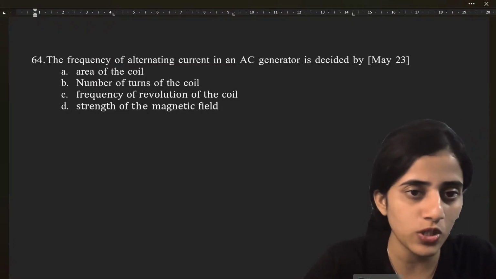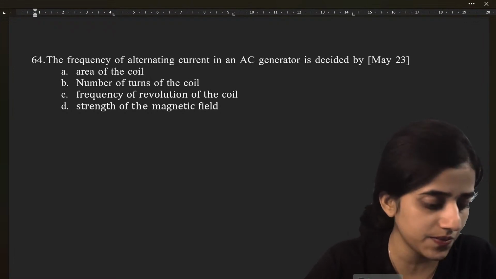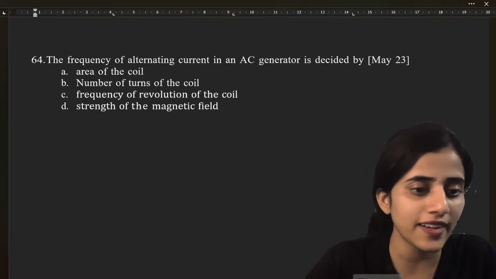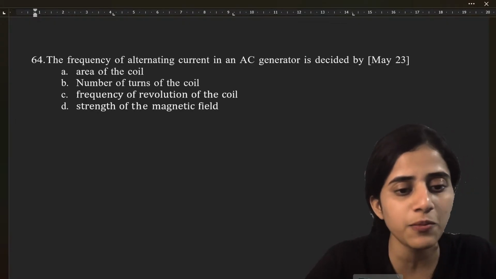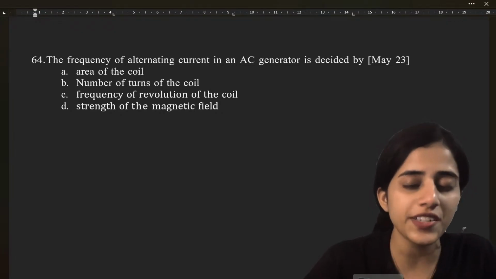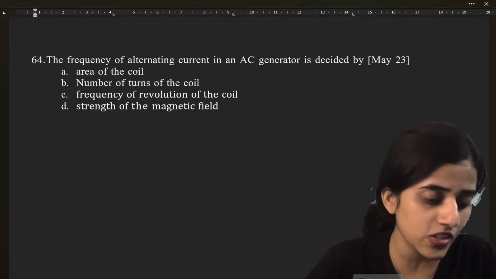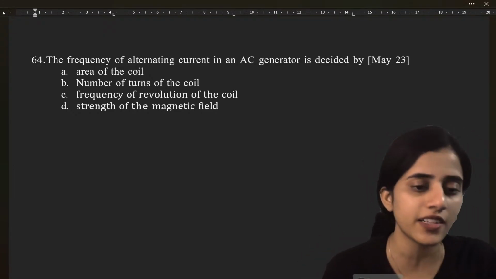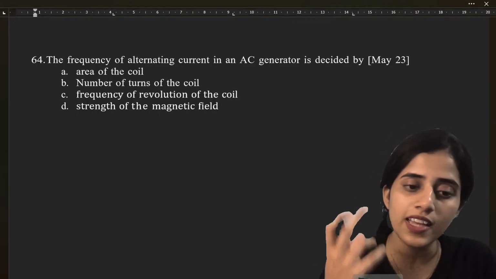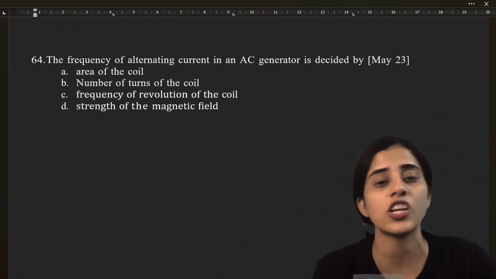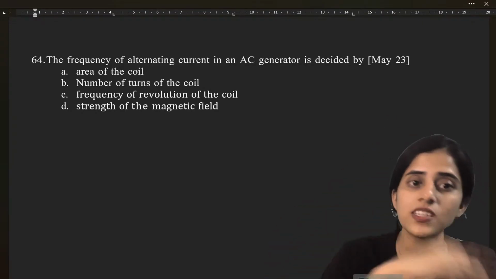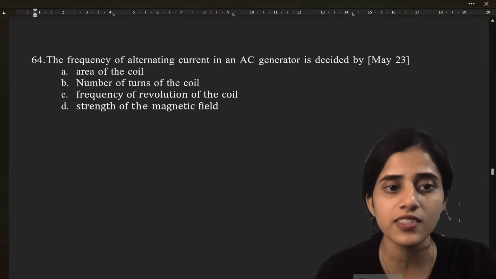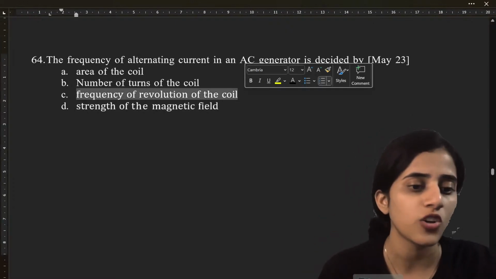Okay. Amulya says it's B. Ritesh is saying it's B. Is it really B? See, it's there in the question. The frequency of alternating current generated by an AC generator is determined by the frequency at which the coil rotates in the magnetic field. So the frequency actually shows you how often the direction changes, right? It's AC. So depending on the frequency, you get to know how often the direction changes. So the frequency of the alternating current is decided by the frequency of revolution of the coil.